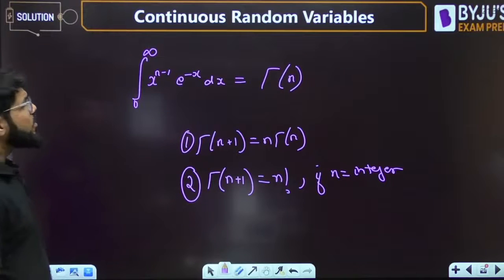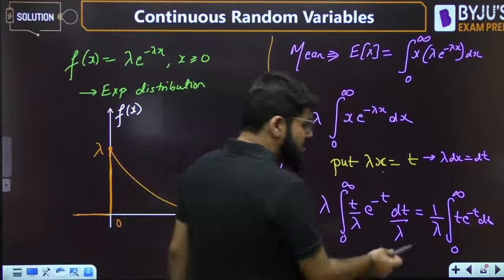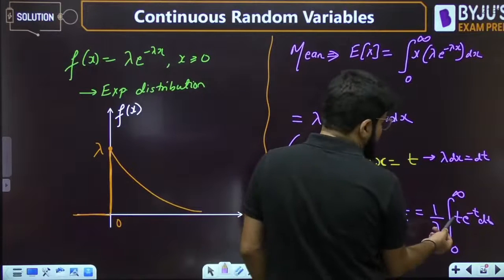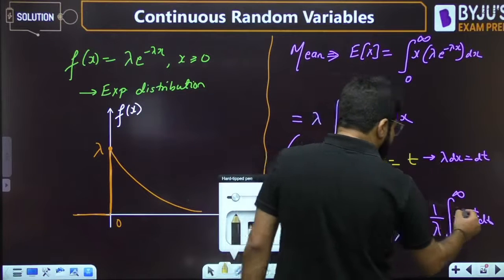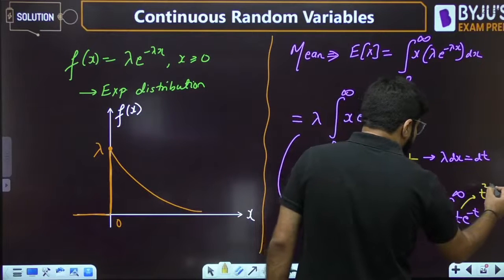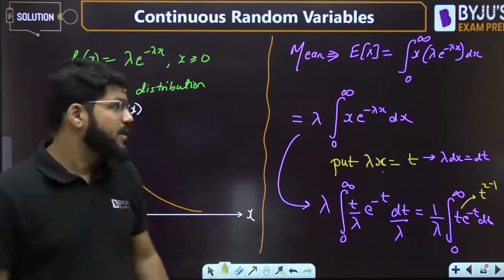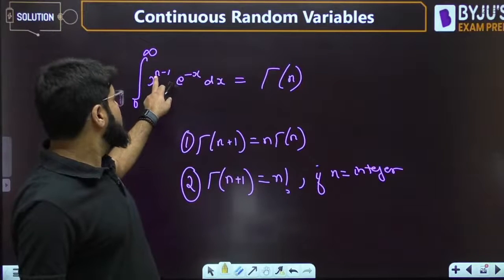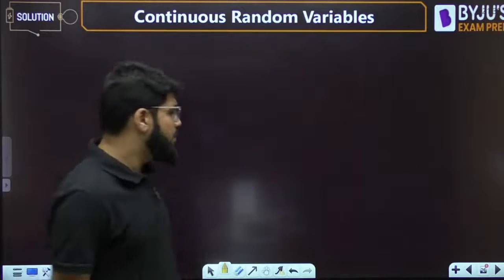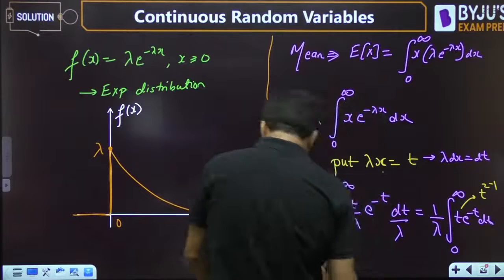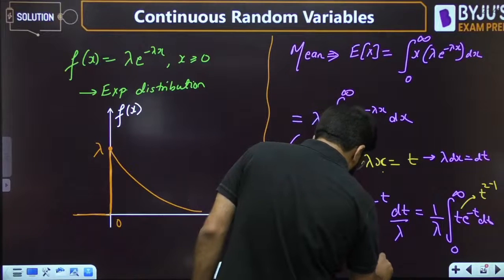So this is the gamma function, integral x power n minus 1 e power minus x dx. Isn't it similar? Take t in place of x, so integral x e power minus x is like t raised to the power 2 minus 1. It is actually t power 1, but this is t power 2 minus 1 if I compare. So it should be gamma 2. The answer here is 1 by lambda into gamma 2.